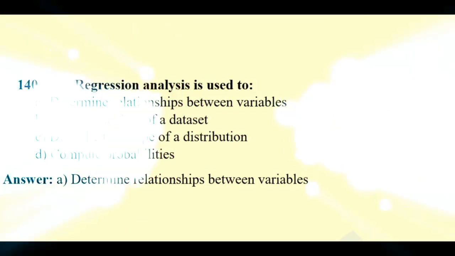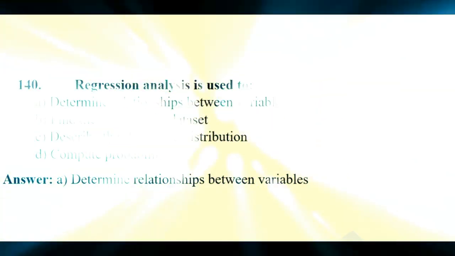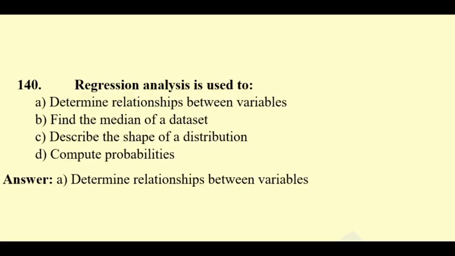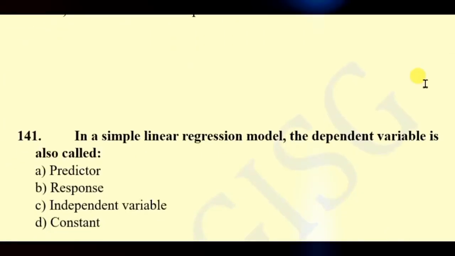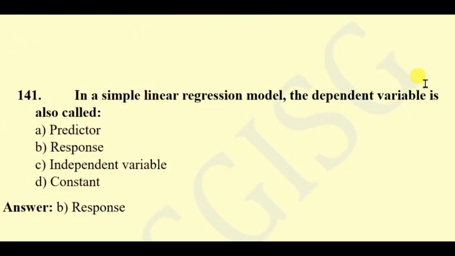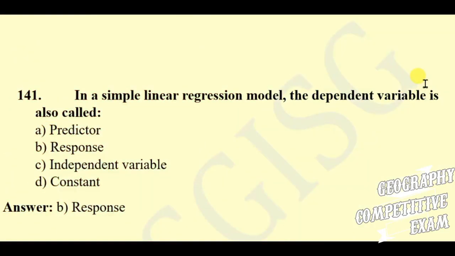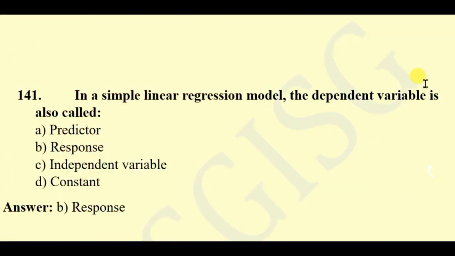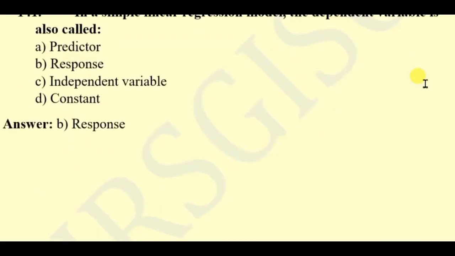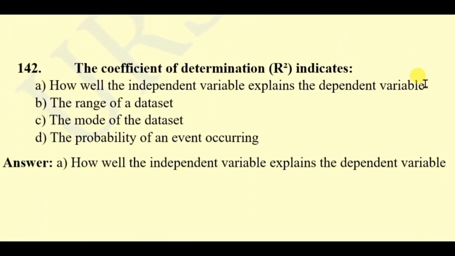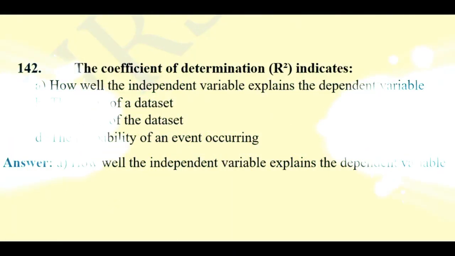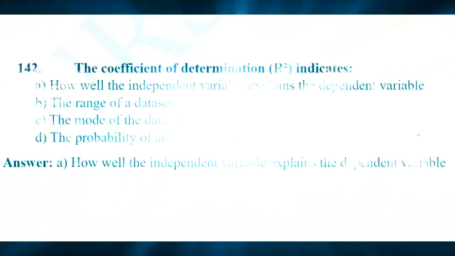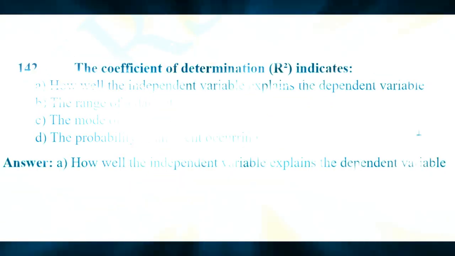Here the right answer will be determine relationships between variables. This is the regression analysis. Question 141. In a simple linear regression model, the dependent variable is also called the predictor, response, independent variable, or constant. Here the right answer will be response variable. Question 142. The coefficient of determination R square value indicates how well the independent variable explains the dependent variable, the range of a dataset, the mode of the dataset, or the probability of an event occurring. Here the right answer will be how well the independent variable explains the dependent variable.